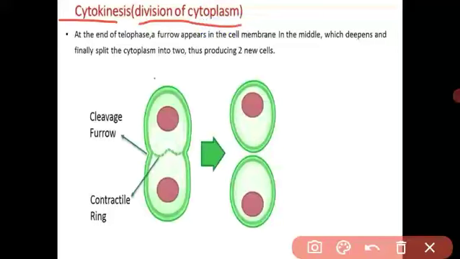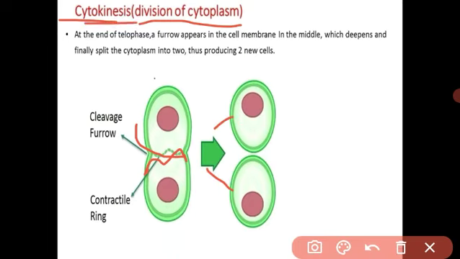Cytokinesis means the division of cytoplasm. You know the cytoplasm is liquid. It contains many enzymes, many chemicals, which are very important for the cell. In the last phase, telophase, we have seen the nucleus is divided. The furrow is very deep, and it forms the membrane, the cleavage. It forms the cleavage, and the cytoplasm is divided, forming two new cells.